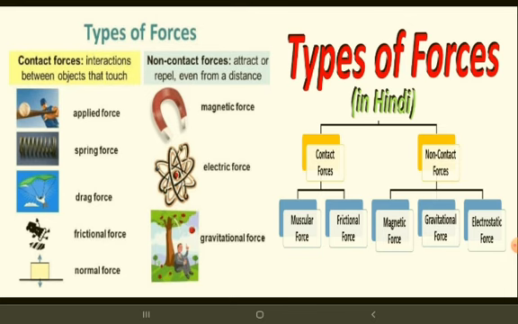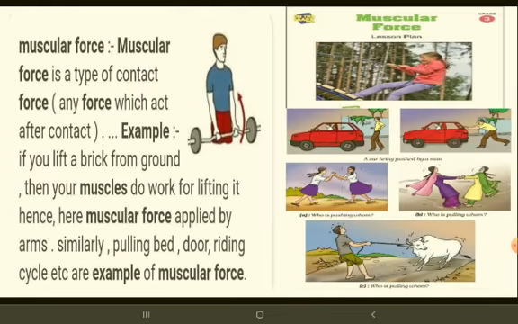In this lesson and in the 4th standard, we are going to learn only 4 types of force. First one, muscular force. Muscular force is a type of contact force. If you lift a brick from the ground, then your muscles do work for lifting it. See, listen children, the name itself says muscular force. It is by the muscles only that we apply the force.